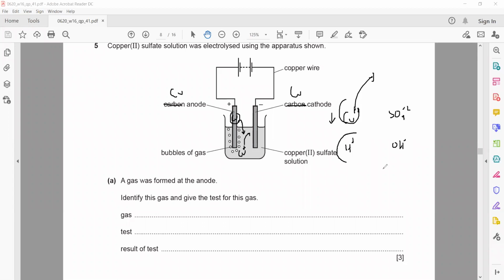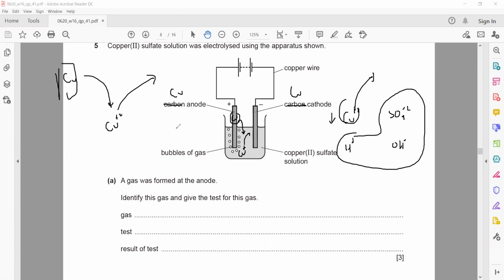So the other three ions are not able to discharge. The only change which happens is for copper. Basically, copper ions in the solution will move towards the cathode, and copper atoms at the anode will go into the solution as copper ions. That's why we call this an active electrode, in which the electrode and the electrolyte contain the same element.